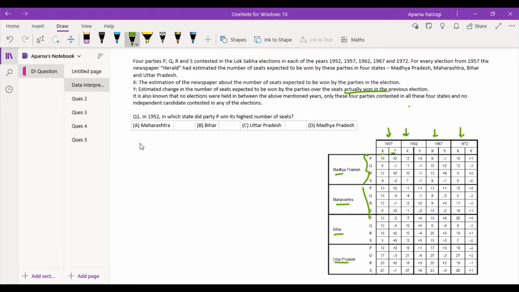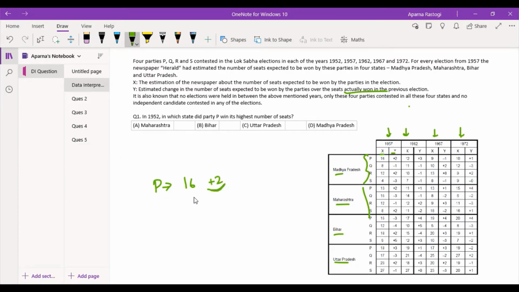So now the first question is: in 1952, in which state did party P win its highest number of seats? Before you start solving this question, let me help you understand the values of X and Y. Let's take an example of P. For P, for year 1957, the estimated value is 16, and the value of Y, the estimated change, is +2. Again, this is an estimated change.